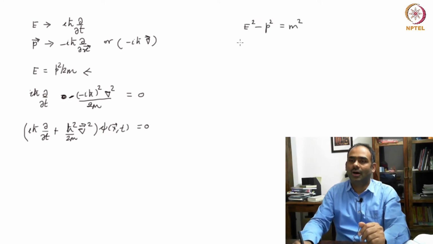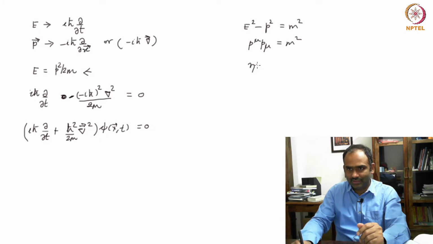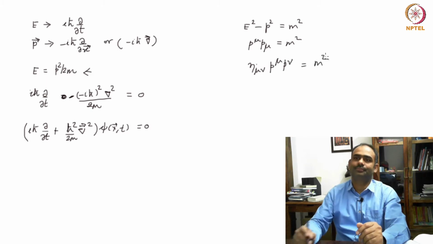Or you can also write it as p mu p mu is equal to m square, or still you can write it as eta mu nu p mu p nu is equal to m square.